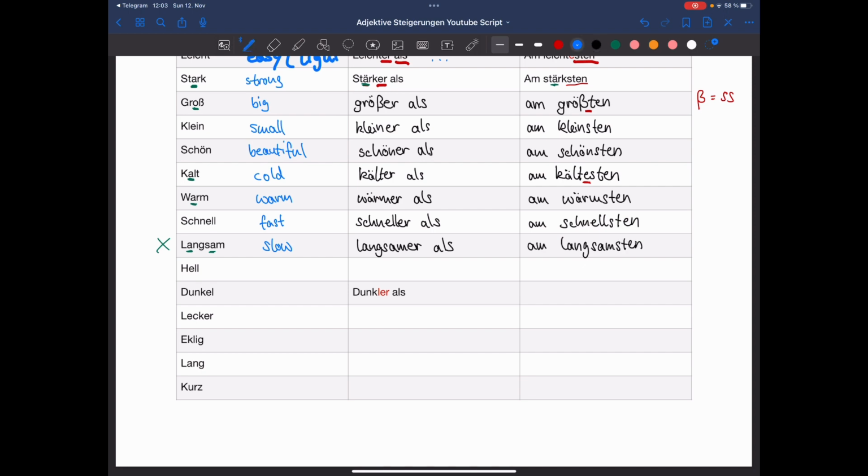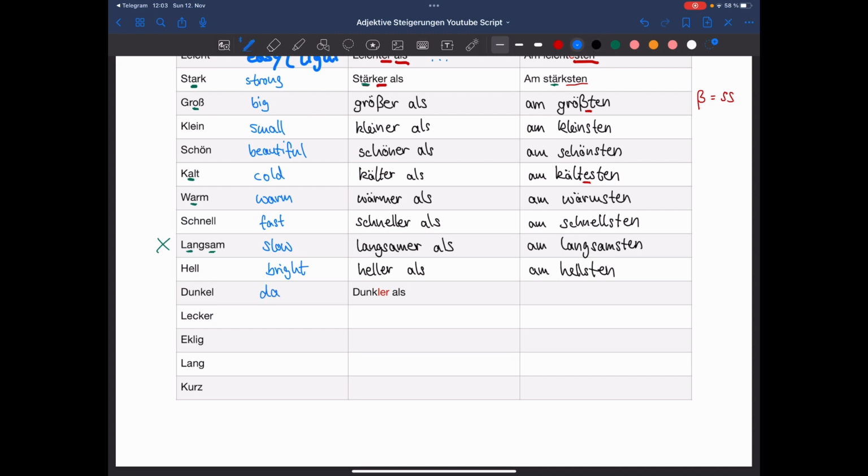Now, next one is hell. Hell means like bright, when there's a lot of light. Hell, heller als, brighter than, und am hellsten, the brightest.